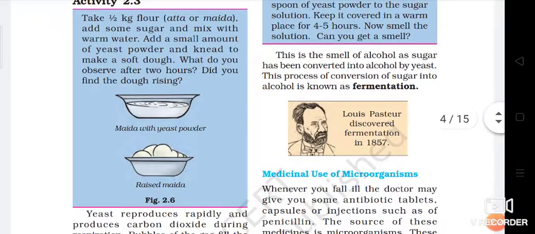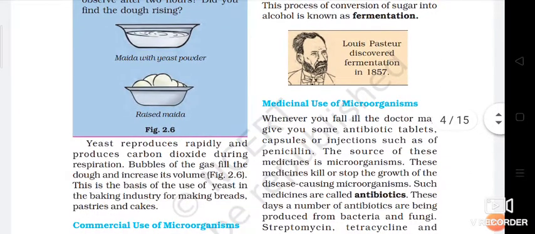So then we have seen what is fermentation. After fermentation you are getting some smell from that particular object. If you have idli batter, you can smell it, you are able to smell something. So that smell is just because fermentation is done on that. That's why you are getting that kind of smell.